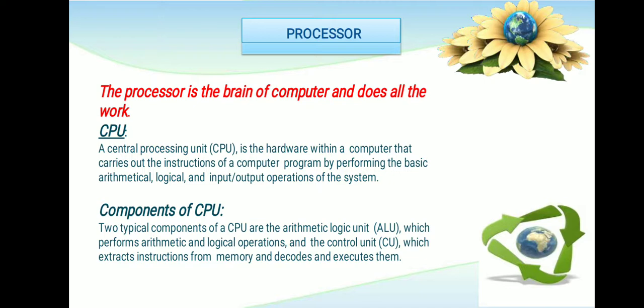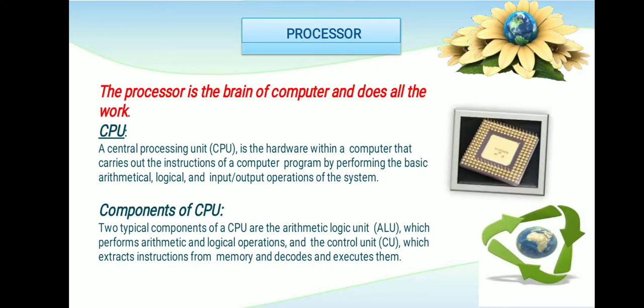There are two components of the CPU: the first one is the ALU and the second one is the CU. ALU stands for Arithmetic Logic Unit. It is used to perform arithmetic operations and logical operations. The Control Unit, that is CU, extracts instructions from memory, decodes them and executes them. Okay, so here is the diagram of a processor. You can see.